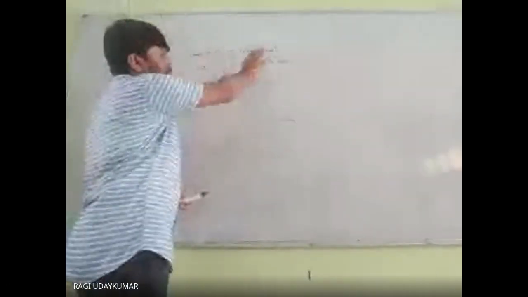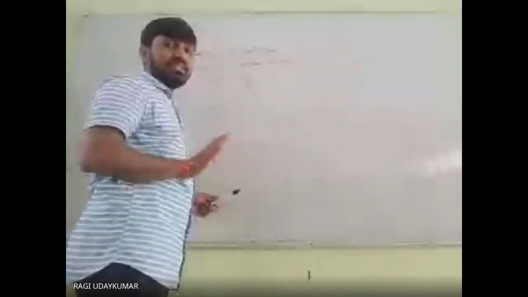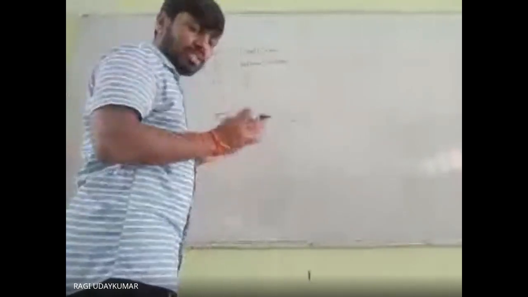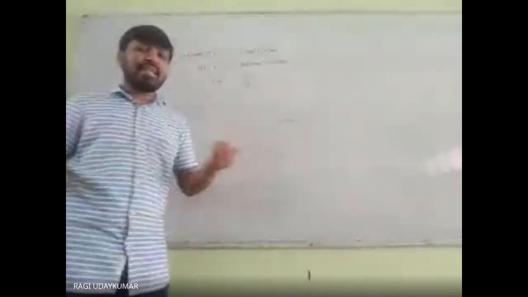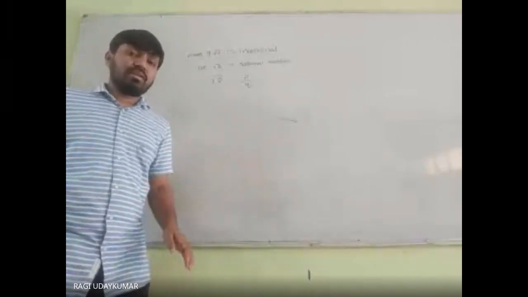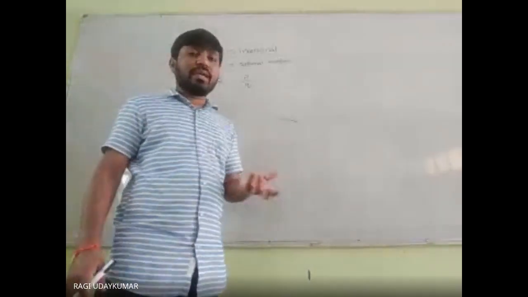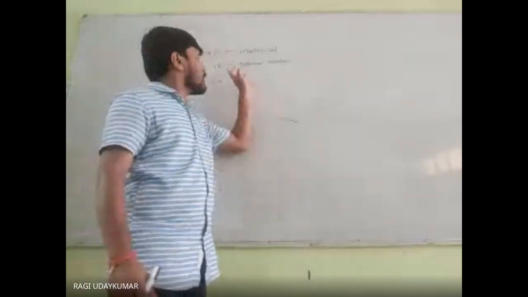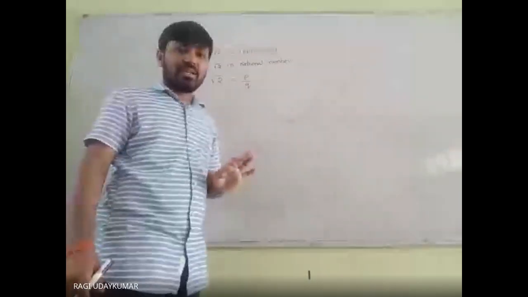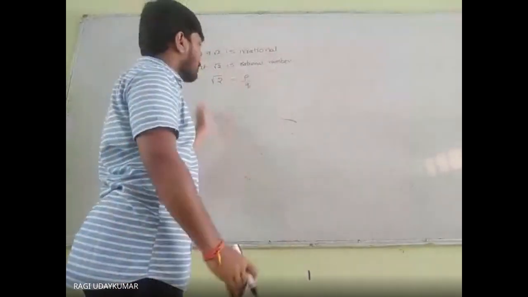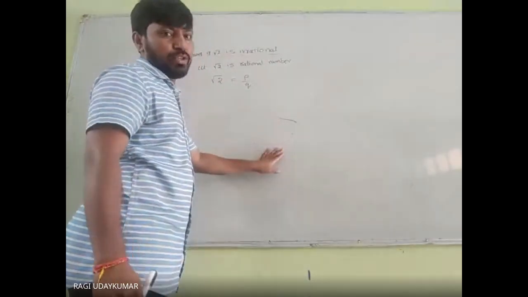You try that. So we consider root 2 as a rational number. I am just saying the steps to you now; you can write them yourself also. Just use the board as a platform. If it is not visible, I am saying it orally so that you can easily catch it. So first we consider root 2 as a rational number. Let us assume that root 2 is a rational number. Therefore, root 2 can be written in the form p by q.